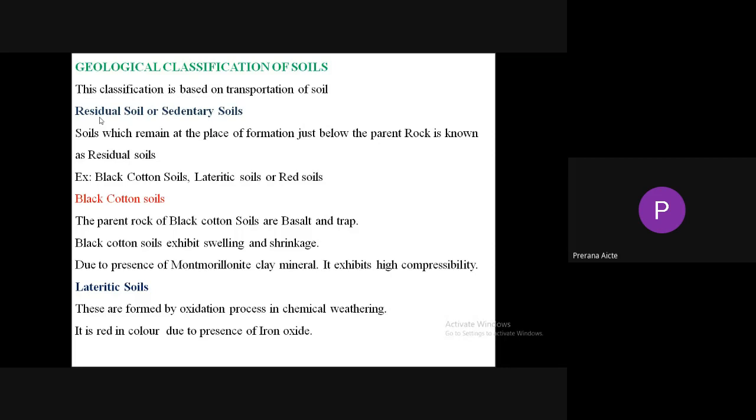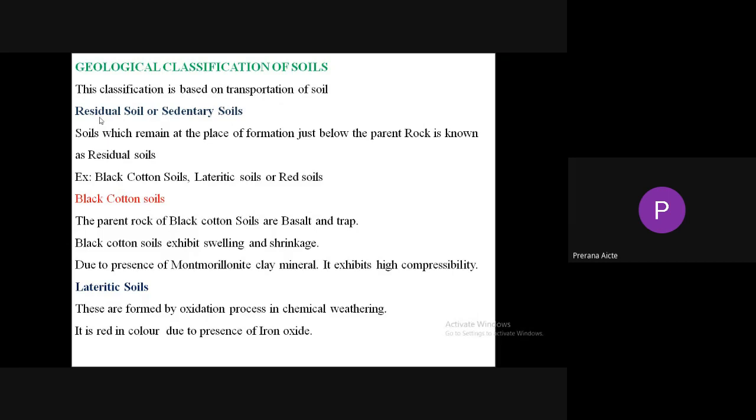First I am explaining about residual soils or sedentary soils. Both are similar. Sedentary soils means residual soils. Sedimentary soils are transported soils.